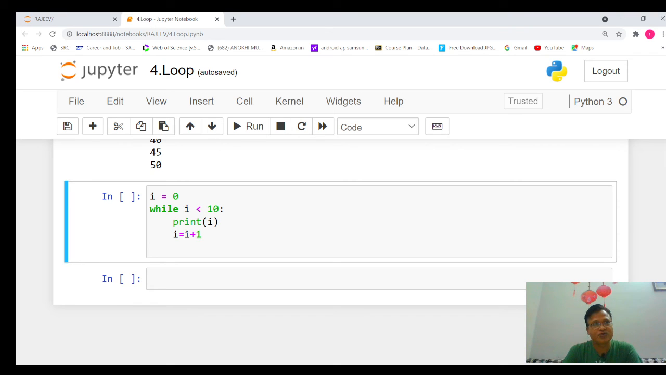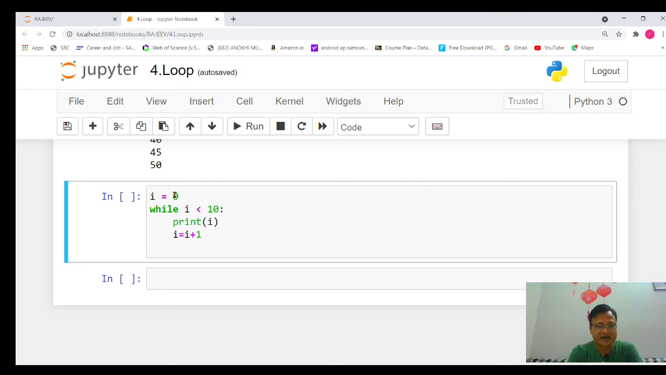I want to print from 0 to 9. So what I will do, our loop will start from 0 because the first number is 0, and we want to print numbers up to 9. So that's why I have taken i less than 10. And what is the increment between the numbers? That is 1. So that's why I have taken i equal to i plus 1.